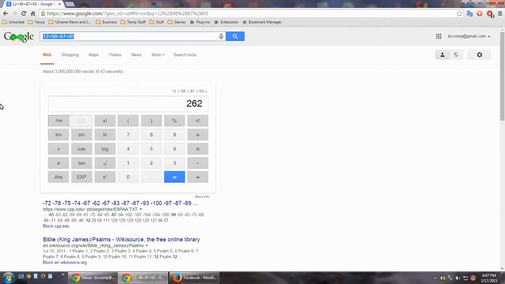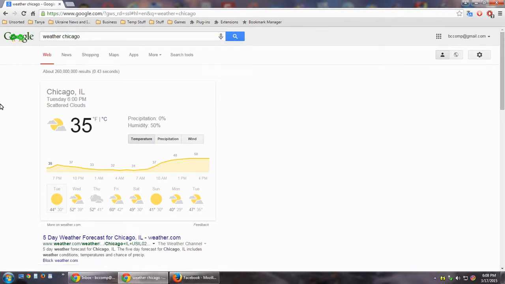Google will tell you the weather. Type in weather and the city you want to know. Right now in Chicago it's 35 degrees. Gives you the humidity and forecast. No need to go to the Weather Channel, go through a bunch of stuff, try to search the Weather Channel for Chicago. Just type in weather Chicago and Google will tell you what it is.